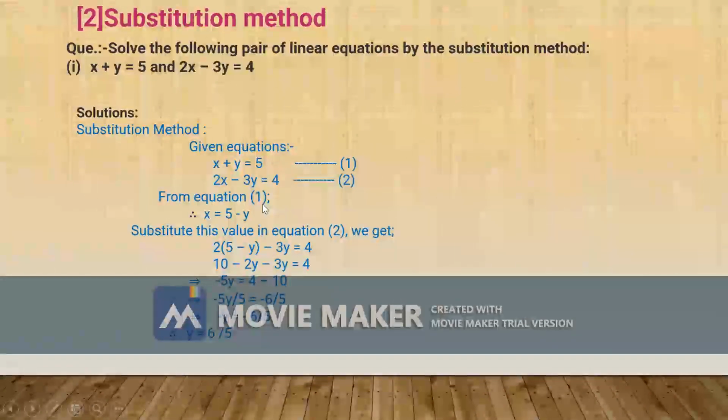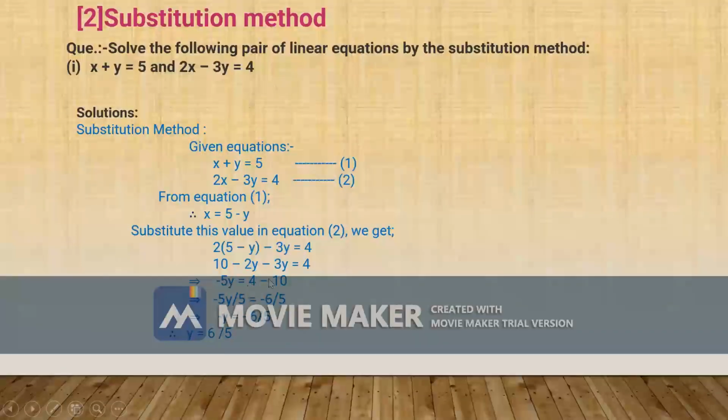From equation 1, x is equal to 5 minus y. The positive y taken to the left side gives negative y. Therefore x is equal to 5 minus y. Let us substitute this value in equation 2. We get 2 into 5 minus y, minus 3y, is equal to 4. Simplify that. 2 into 5, we get 10 minus 2y minus 3y equals 4. Minus 2y minus 3y becomes minus 5y is equal to 4 minus 10.